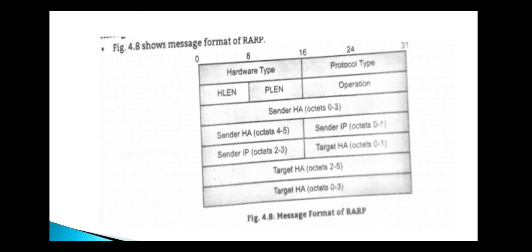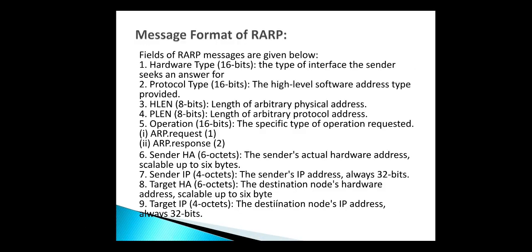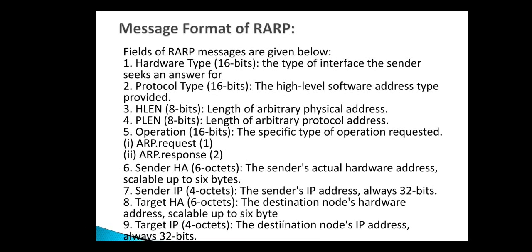Message format of RARP, that is Reverse Address Resolution Protocol. Let's start with all the fields in that message format. Hardware type. The type of interface the sender seeks and answers for. The protocol type, that is the high level software address type provided. H-length, that is the physical address length of arbitrary physical address. P-length, that is length of protocol address.